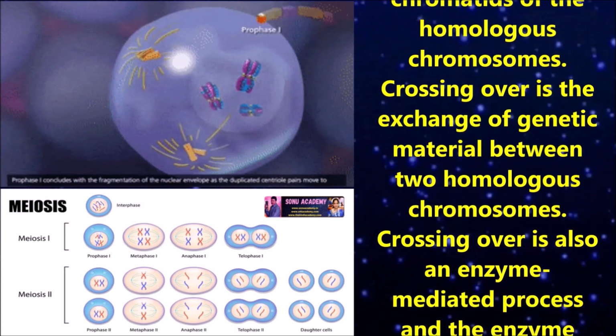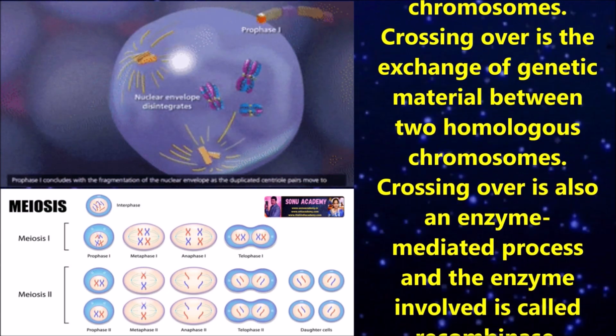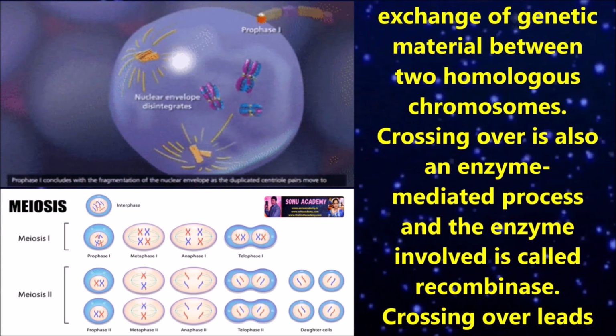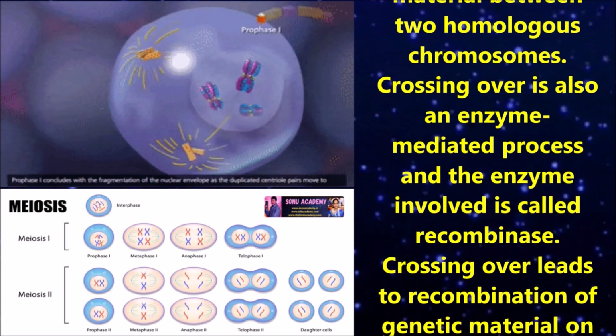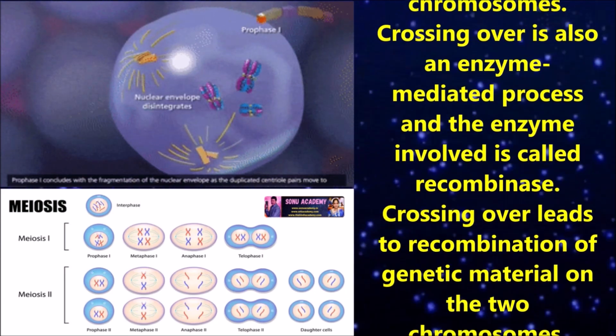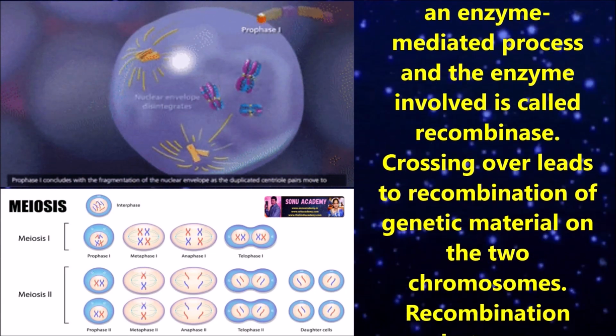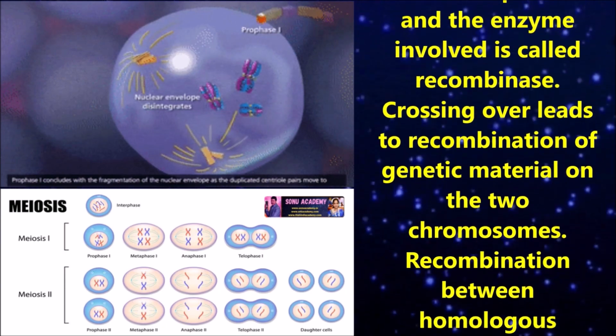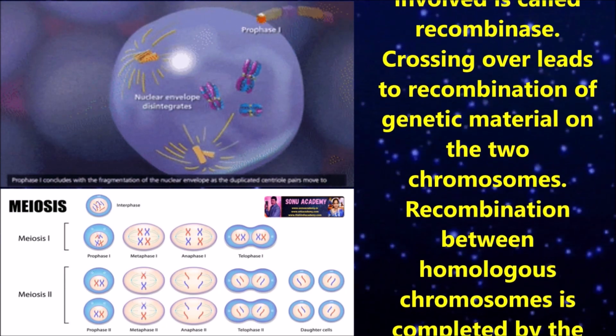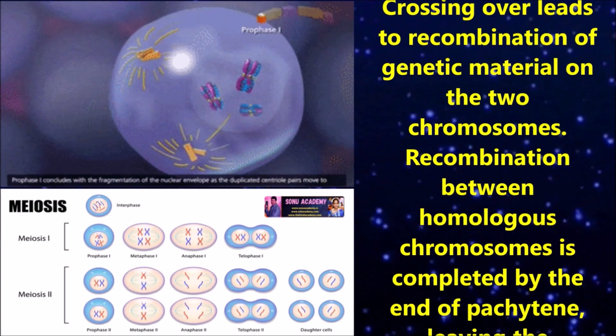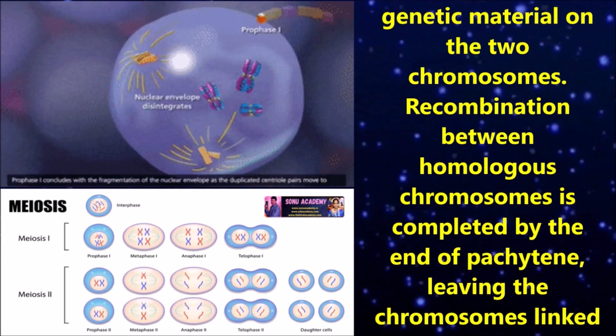Crossing over is the exchange of genetic material between two homologous chromosomes. Crossing over is also an enzyme mediated process and the enzyme involved is called recombinase. Crossing over leads to recombination of genetic material on the two chromosomes.